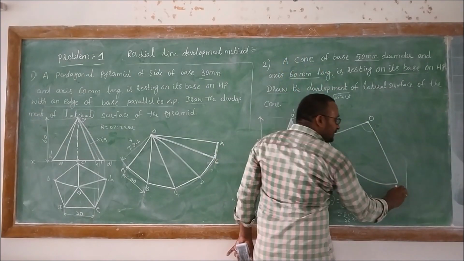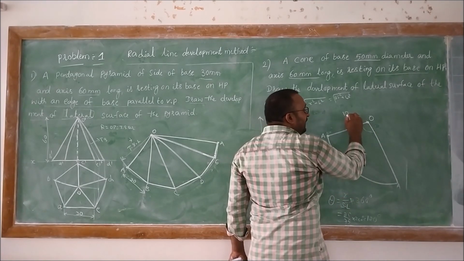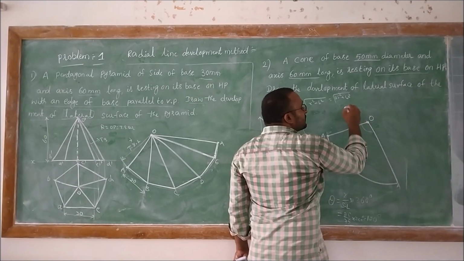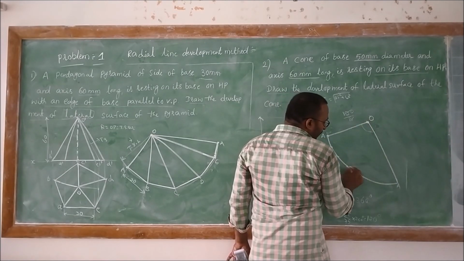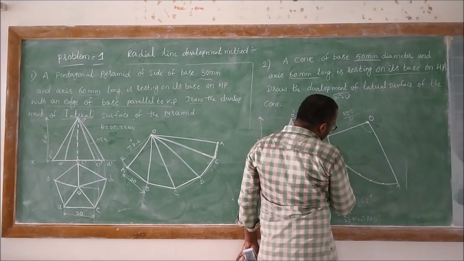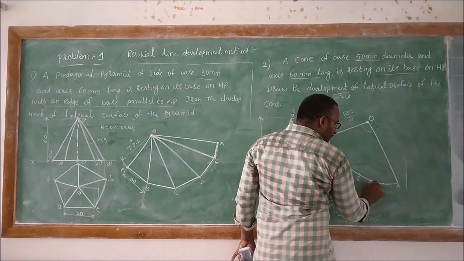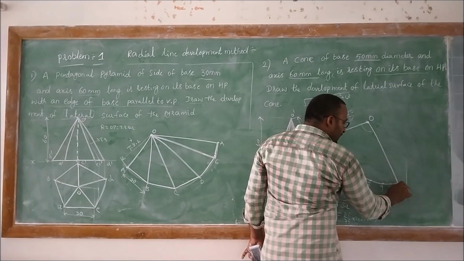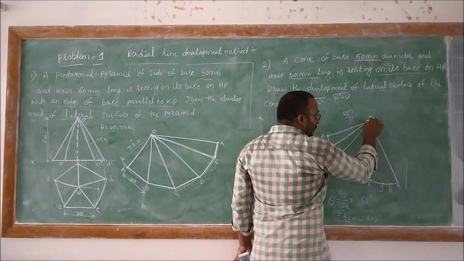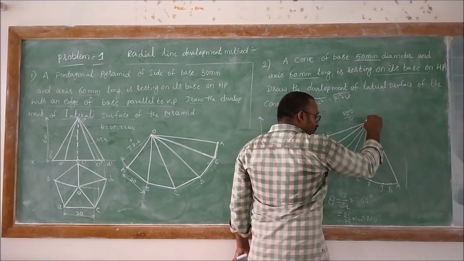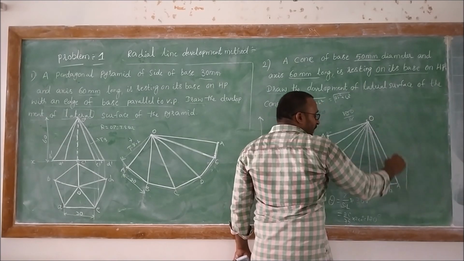line which is OA. Then divide this total 120 angle into 8 equal parts, right? Then A, B, C, D, E, F, G, H, and again A. So here it is OA, OB, OC, OD, OE, OF, OG, and OH, finally OA.